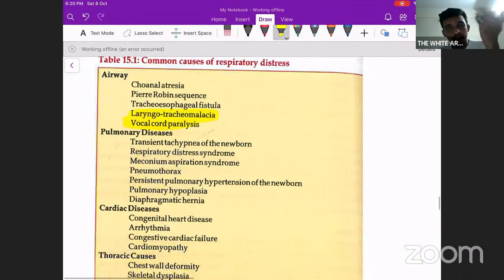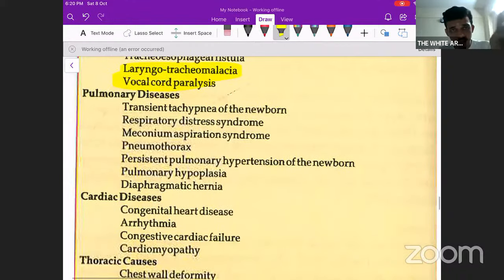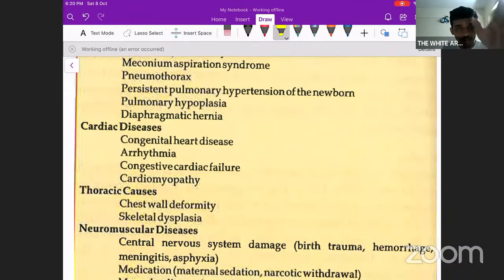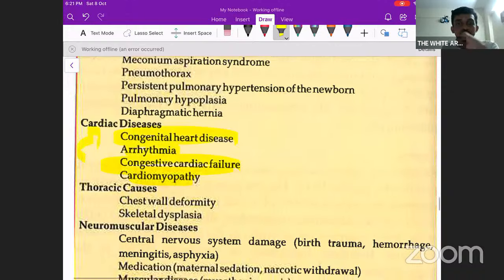Next, what comes below the airway? That is the lungs. So any pathology in the lungs can cause respiratory distress. That includes RDS, transient tachypnea of newborn, MAS, congenital pneumonia, any air leak syndrome like pneumothorax. Okay, so various pulmonary diseases can cause respiratory distress. Now, what is next to the lungs? That is obviously the heart, correct? So, what are the cardiac diseases causing respiratory distress? Any congestive cardiac failure, cardiomyopathy, congenital heart disease, arrhythmias can again cause respiratory distress.